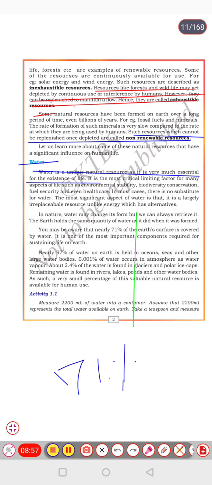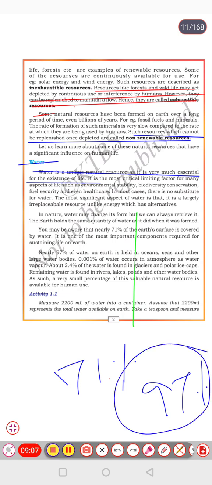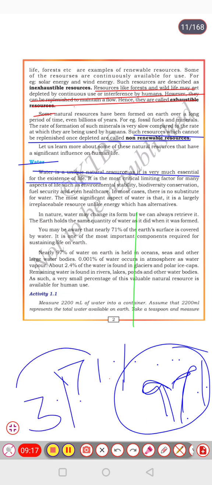Nearly 97 percent of water on earth is held in oceans, seas, and other large water bodies. We can't use that water. Only the remaining 3 percent of water is useful for human beings.